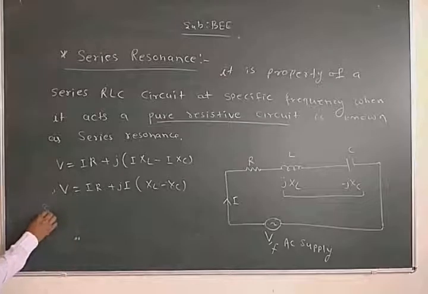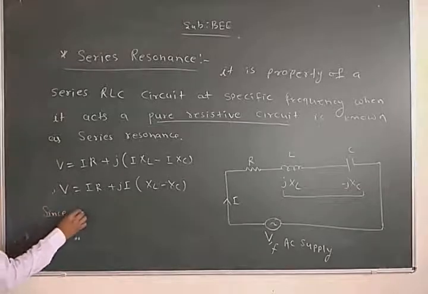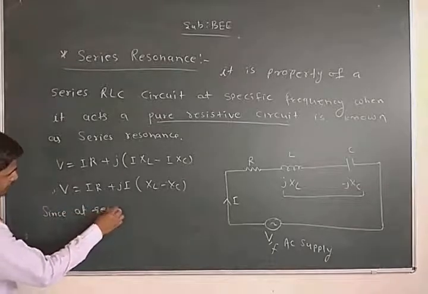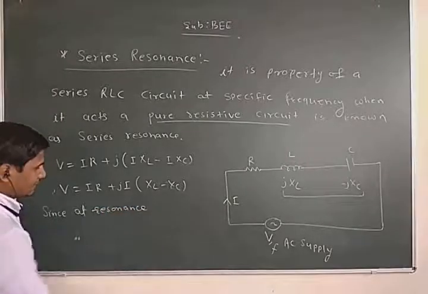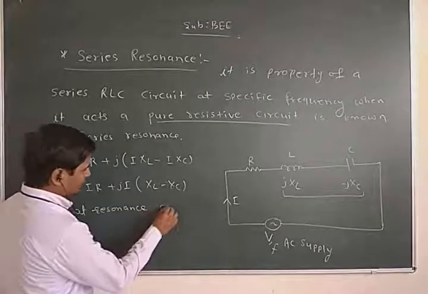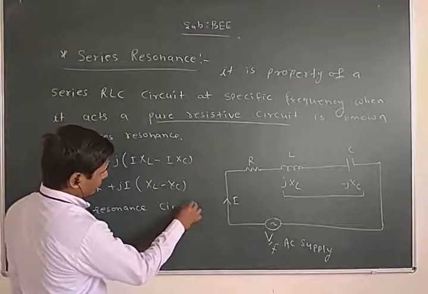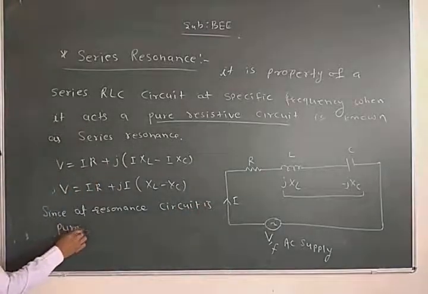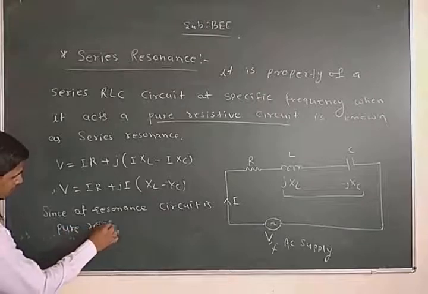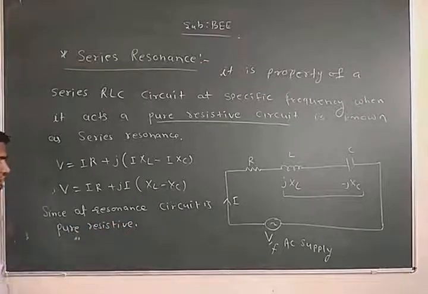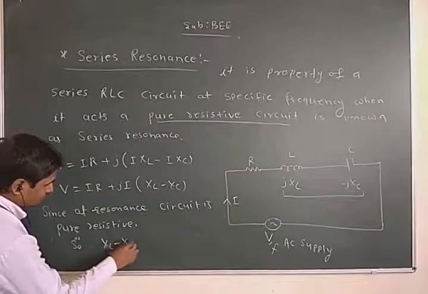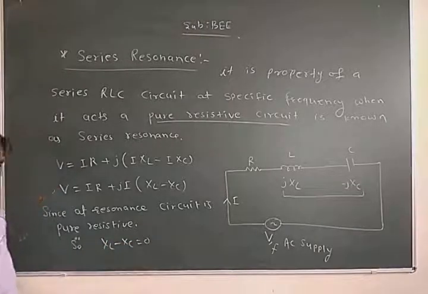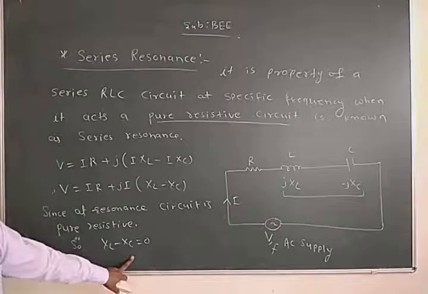Since at resonance the circuit is pure resistive, XL minus XC equals 0.